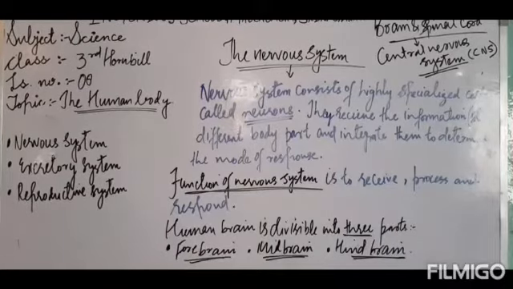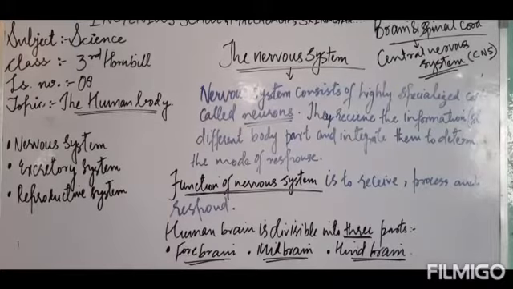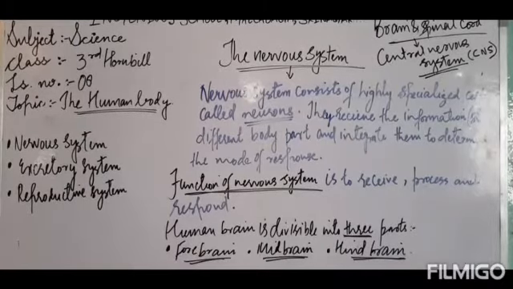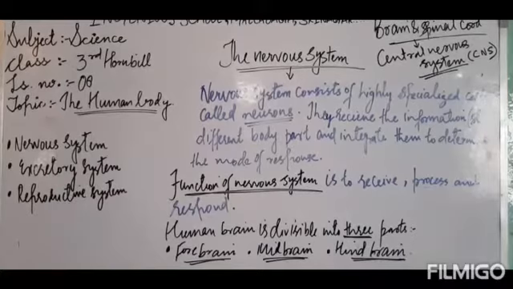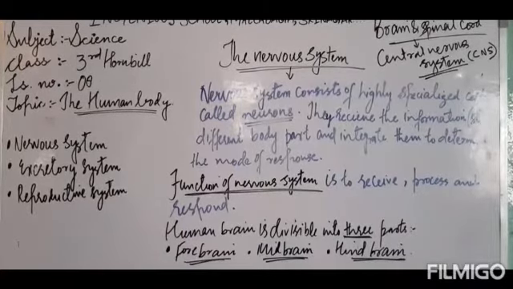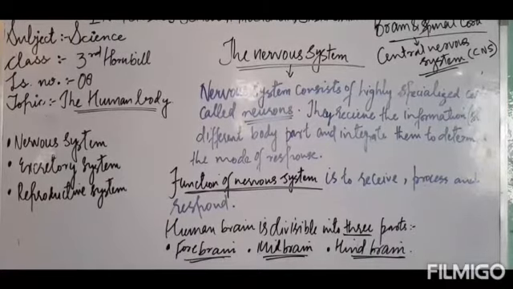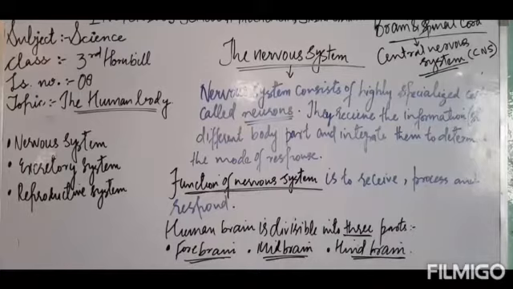Like our computer does, isn't it? What is the function of our computer? Our computer has the same function. First, it receives the input, it receives the data. Then it processes the data, it processes the information, and then it gives the output. In the same way, our nervous system first receives the stimuli from outside, then processes that stimuli and then responds. Got it? So this is about the function of our nervous system.